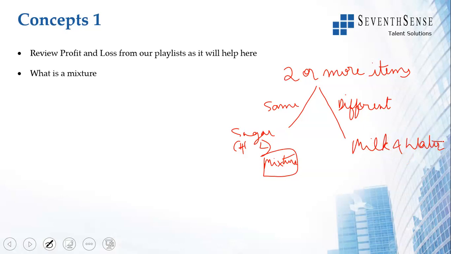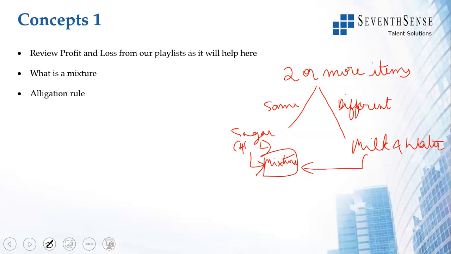So what is a mixture? When two or more items are added, the resultant is known as a mixture. These two or more items could be the same or different. It could even be three items, so do not worry about it. This resultant one is known as a mixture. That is what we mean when we say a mixture in this particular topic.